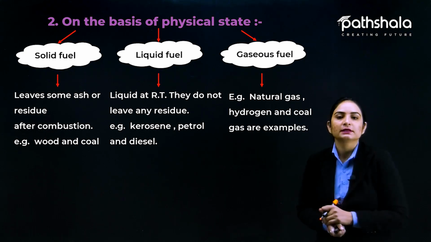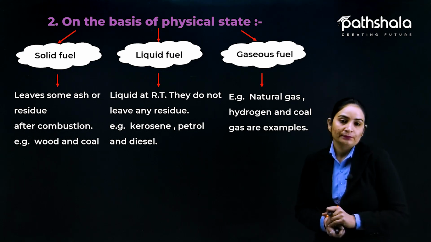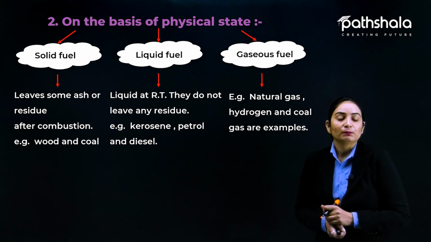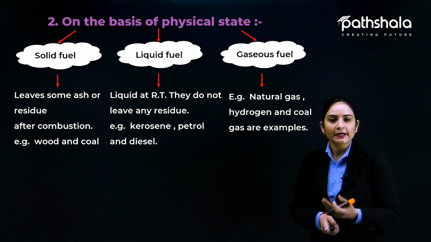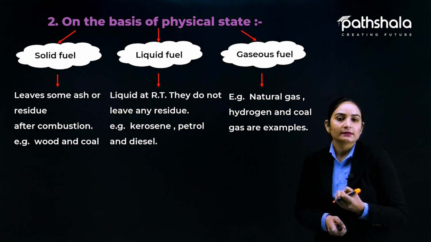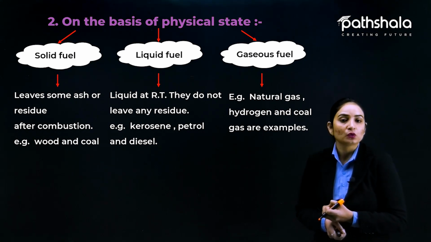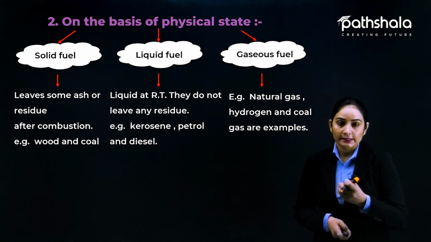We are also going to compare this in the next topic. Another one is gaseous fuel. Natural gases are not going to pollute the environment because they are environmentally friendly. The natural gases are a very good example of gaseous fuels, and for example hydrogen and coal gas are examples of these gaseous fuels.